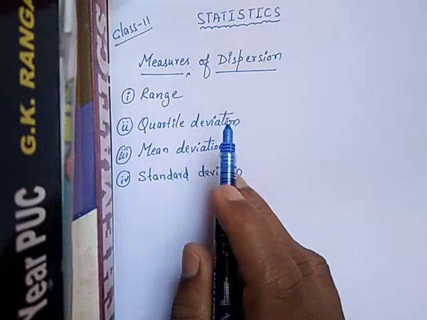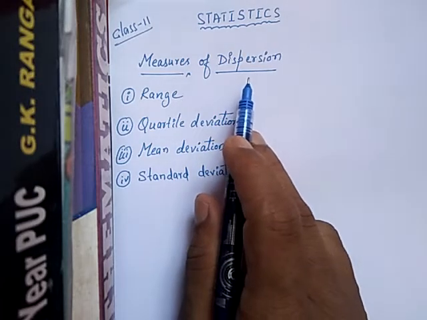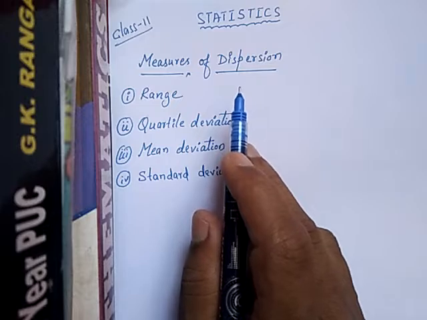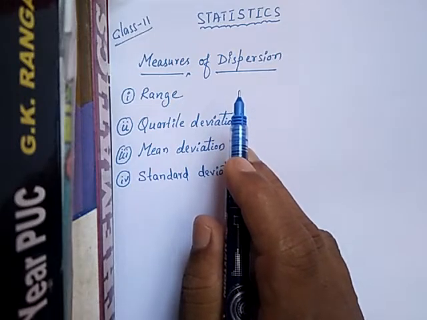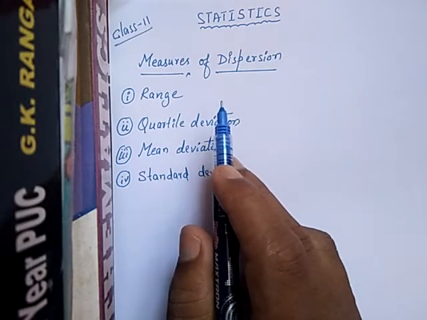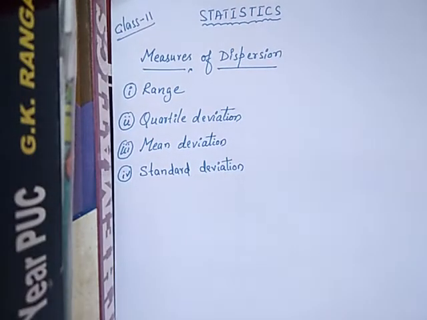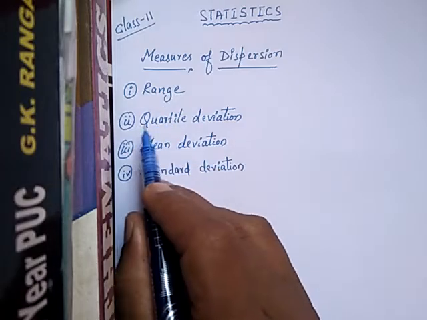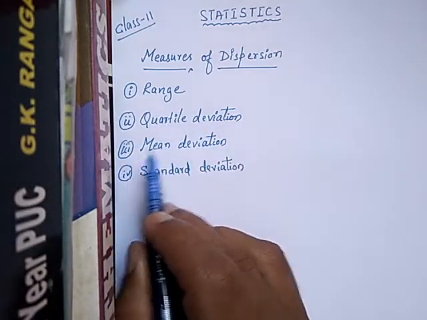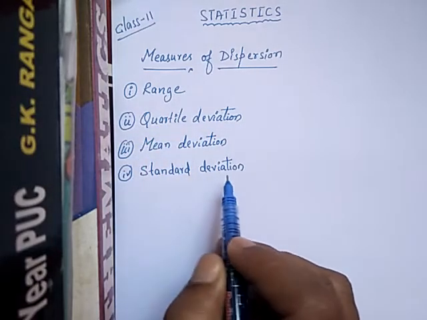The dispersion, or we can say the scatter, in data is measured on the basis of the observations and the types of measures of central tendency. Here we are going to study four types: one is range, second is quartile deviation, third is mean deviation, fourth is standard deviation.